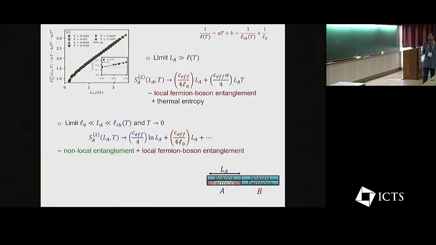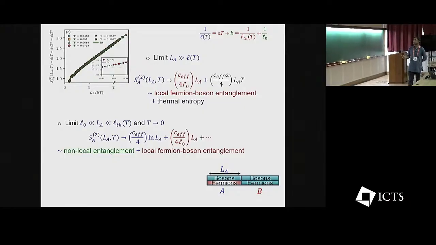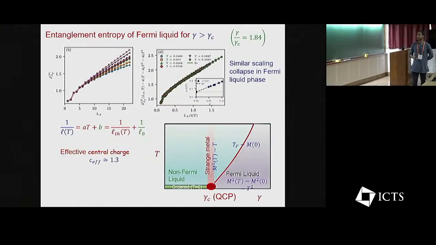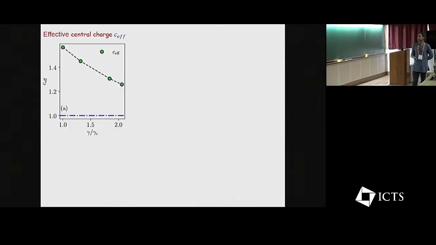You can also understand various crossovers. You can essentially recover what I said earlier: the crossover between local entanglement between fermions and bosons, non-local entanglement between fermions and the rest of the system, and also the thermal entropy, from this entire formula. You can do the same analysis for a Fermi liquid, and what you find is that this effective central charge, which becomes quite large, 60% higher than the non-interacting value at the critical point, is also substantially larger even on the Fermi liquid side.